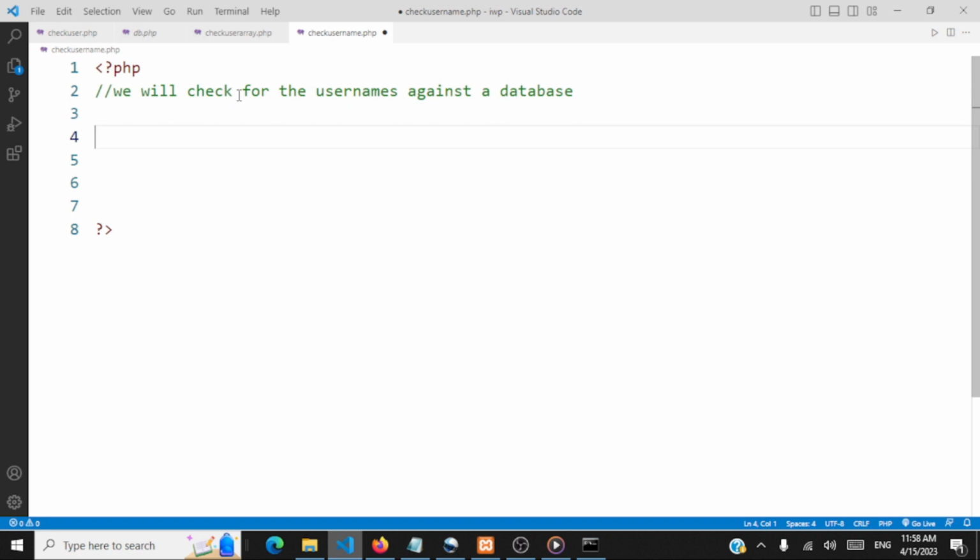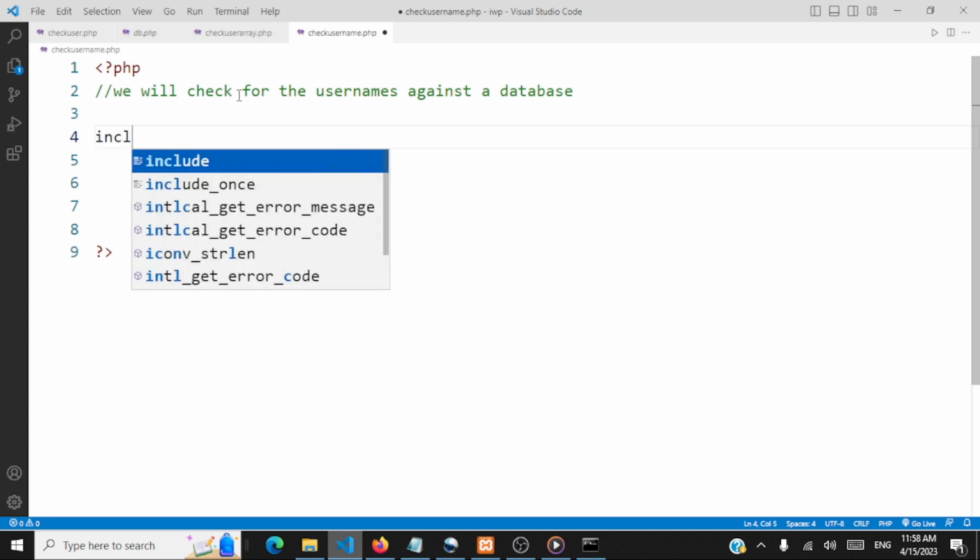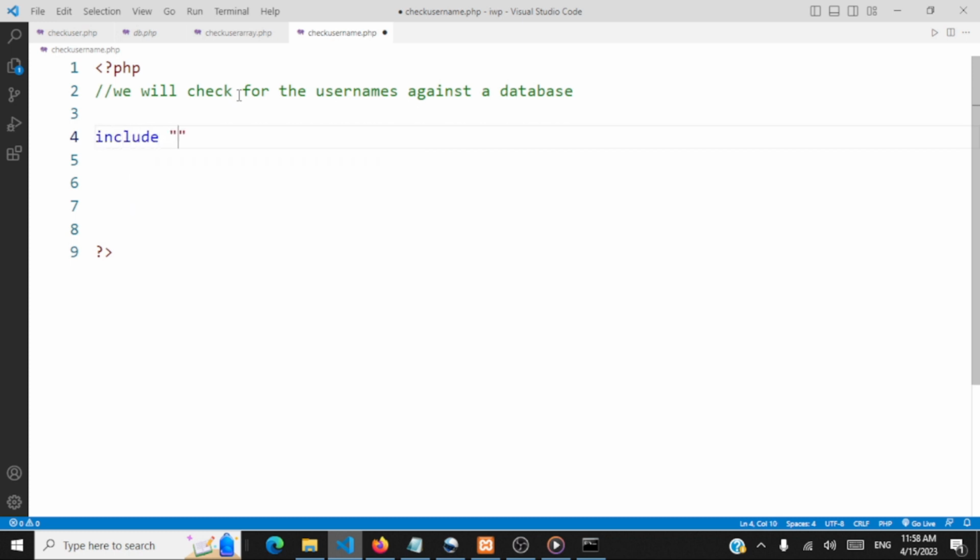We have discussed already all these things in depth while we were working with database connections. Now I'll just include this file, include db.php, which contains two functions. One is for opening a connection, another one is for closing a connection. Now we'll open connection by calling this function open connection.